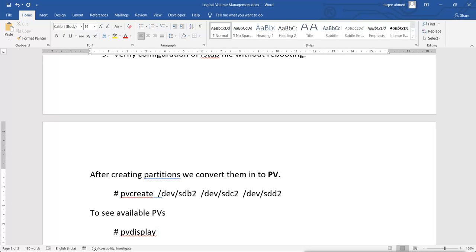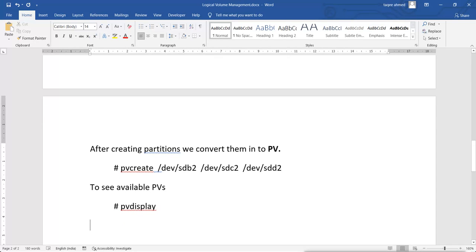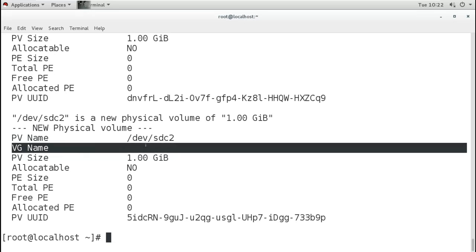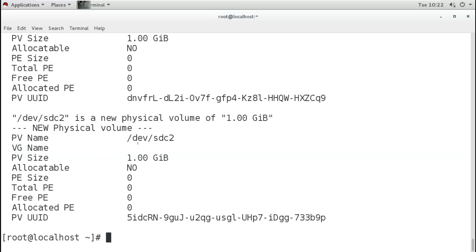This command will show all the available PVs, and what you will see is the name of the PV and the name of the VG, the volume group which this PV is part of, but right now it is not showing any because we have not created any volume group.